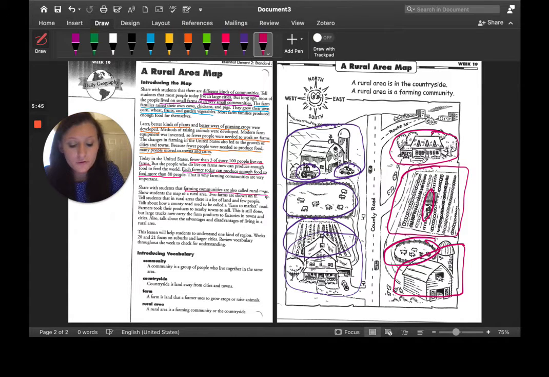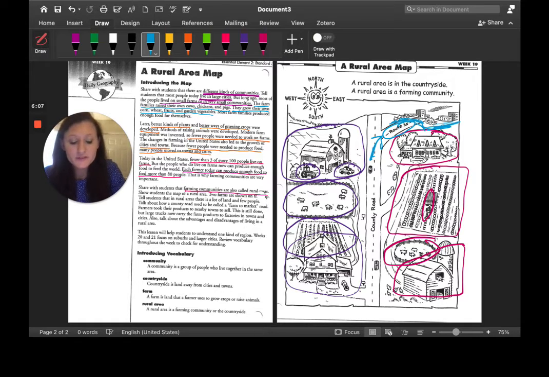We also notice behind the farm on the right side is a road that says Route 35, and then we see some bigger buildings here. And so we know that this is the way that you would go if you wanted to come into town.